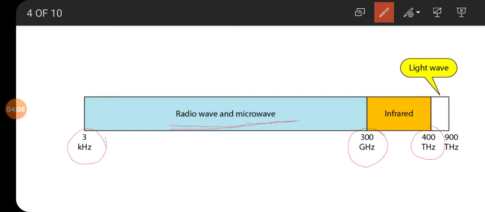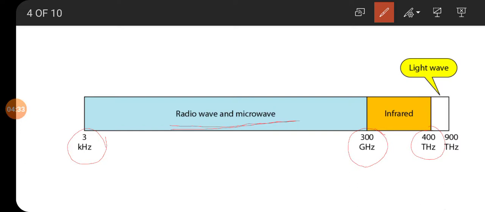Understood? And another unguided media, infrared light, its range is 300 GHz to 400 terahertz. So terahertz means what? 1 terahertz equals 1000 GHz. 1 gigahertz equals 1000 megahertz. 1 megahertz equals 1000 kilohertz. Understood?